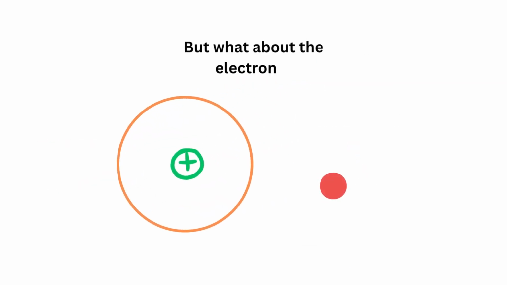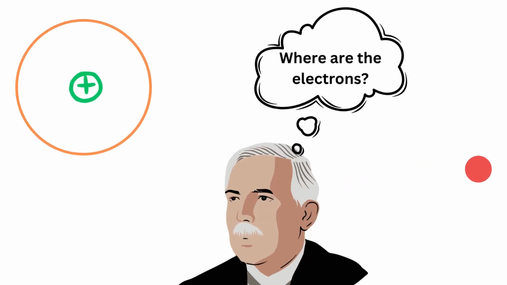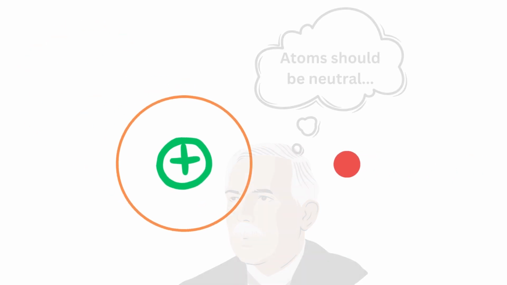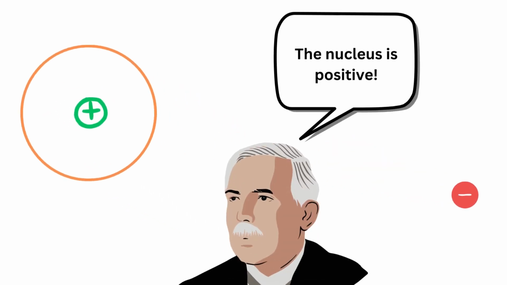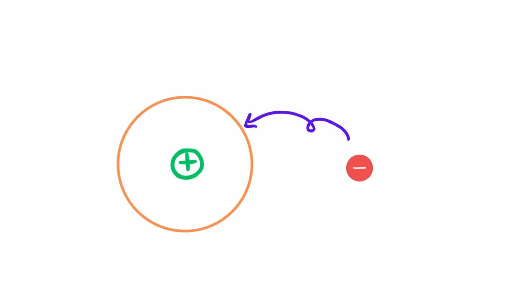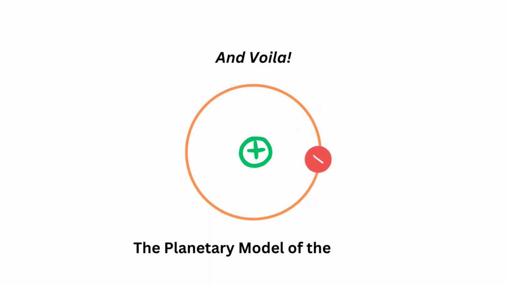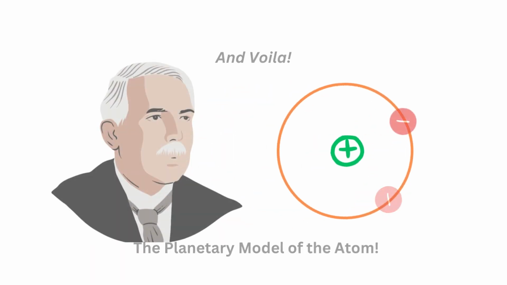In all of this, you might be wondering, where on earth did the electrons go? Well, even though the experiment did not directly give evidence of these electrons, scientists did know that all atoms are neutral, meaning they should have both positive and negative charges. Since it was already proved that the nucleus must be positively charged, Rutherford was able to infer that the electrons must be outside of this nucleus, and so he proposed that they must be revolving in their fixed orbits. And voila, we have our planetary model of the atom.